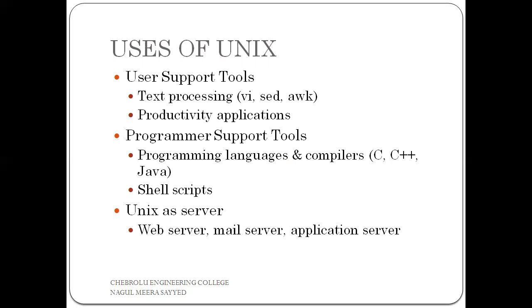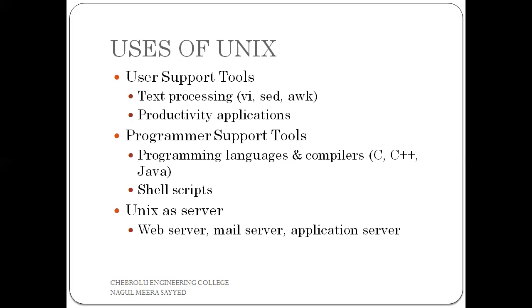The next use is programmer support tools. The Unix operating system has inbuilt support for some programmer support tools like the C compiler, C++ and Java compilers, and also shell scripts. So using the Unix operating system, we can execute C, C++, and Java programming, and also shell scripts.